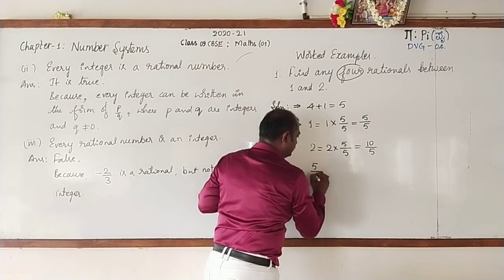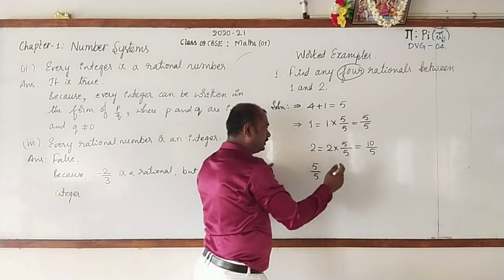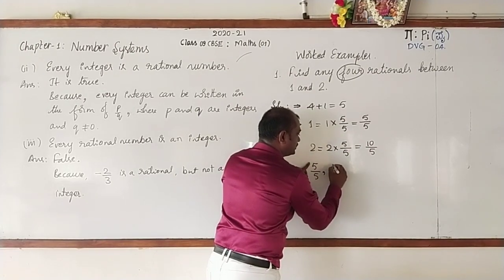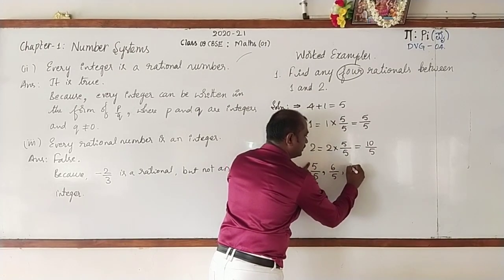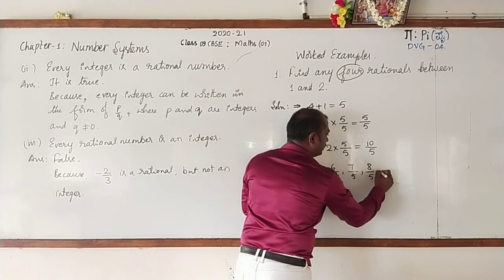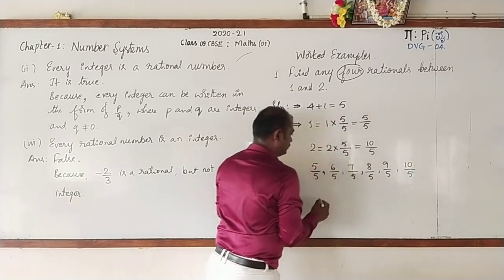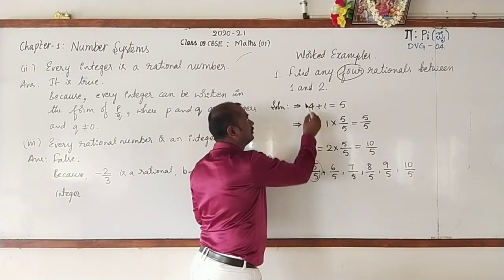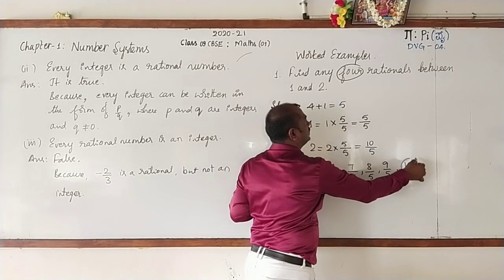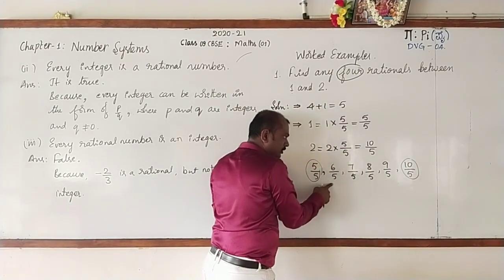Observe, 5 by 5 and here is 10 by 5. Between these, some rationals are there, we can go for writing them. 5 by 5 is there, next one is 6 by 5, next one is 7 by 5, like that 8 by 5, 9 by 5, then 10 by 5. Now could you tell what is 5 by 5? 1. 10 by 5? It is 2. Now between 1 and 2, how many are there?